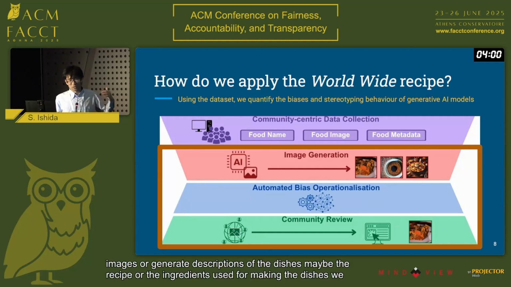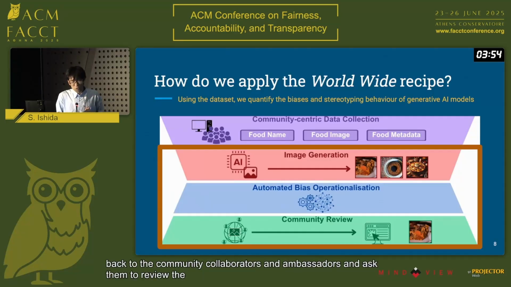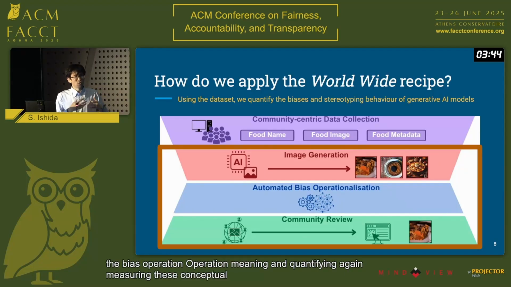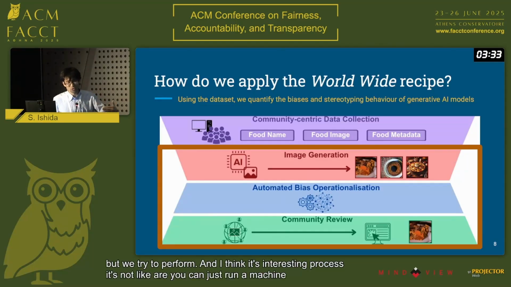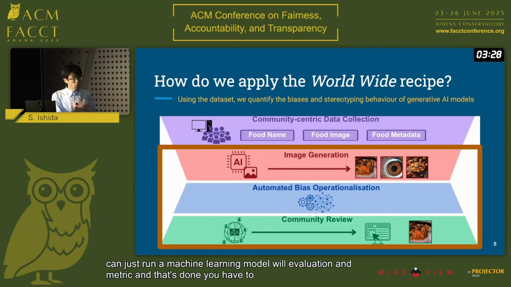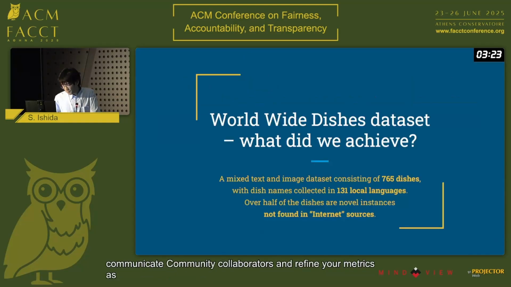We went back to the community collaborators and ambassadors and asked them to review the generated results. We also tried to automate the bias operationalization. Operationalization means quantifying and measuring these conceptual, usually immeasurable quantities, but we try to quantify and measure them. And I think it's an iterative process. It's not like you can just run a machine learning model or evaluation metric, and that's done. You have to continuously talk to the community collaborators and refine your metrics as you go along.